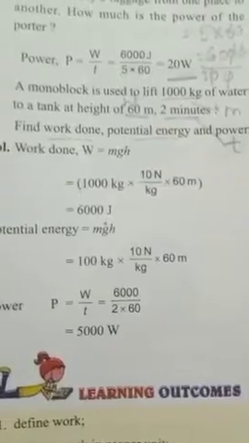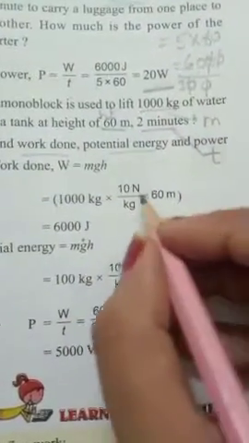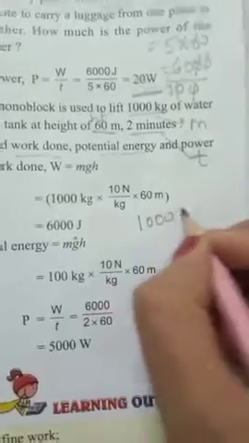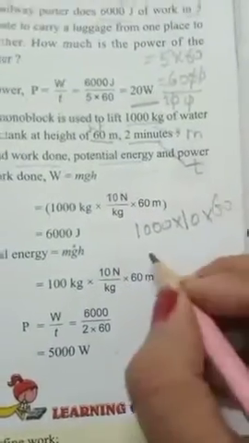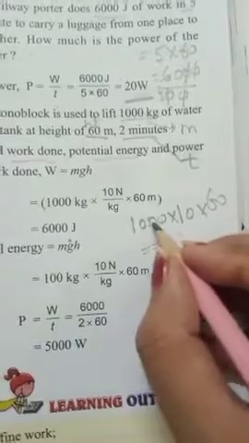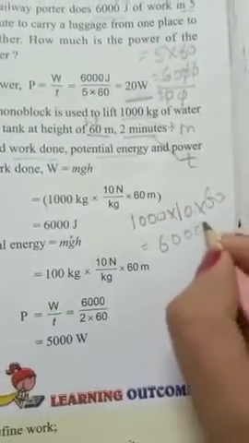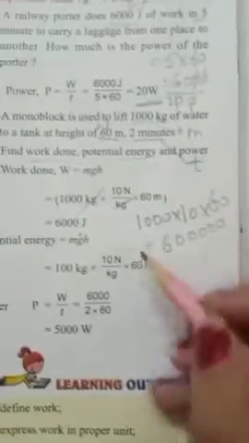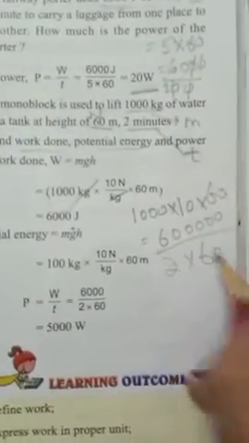So we can have the same formula. So mgh, mass is 1000. G is always taken as 10 and height is 60. So it comes out to be 6 with 1 2 3 4 5 zeros. Divided by time. Time is 2 minutes, 2 into 60.